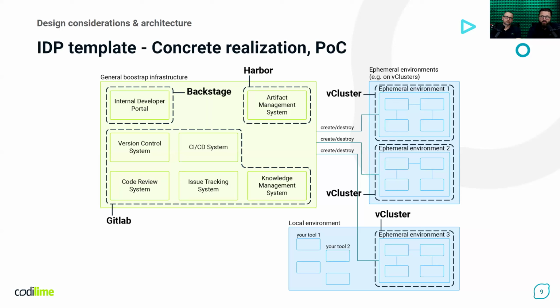For the ephemeral environments, we decided to use vClusters, which allow us to easily create and destroy virtual Kubernetes clusters. And as the backbone, the solution on which each and every component is deployed, we decided to use Kubernetes.